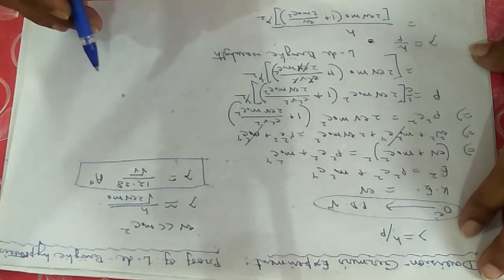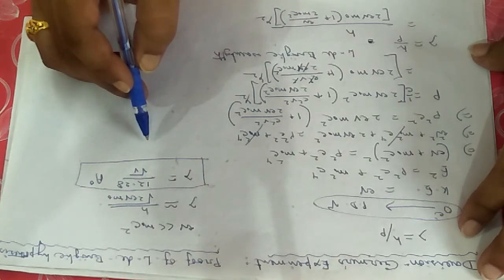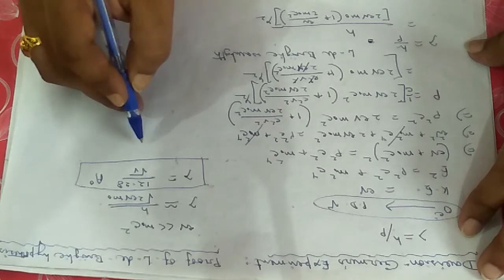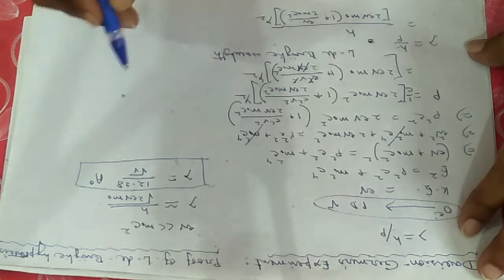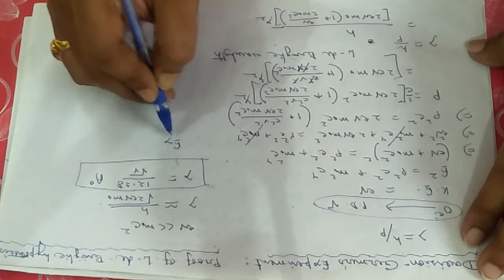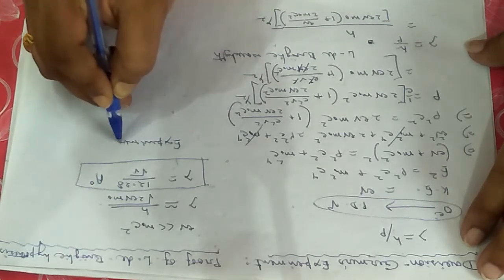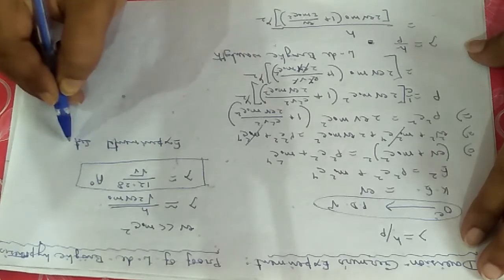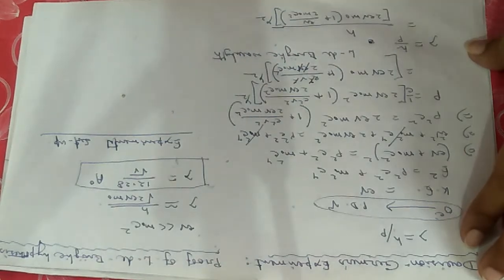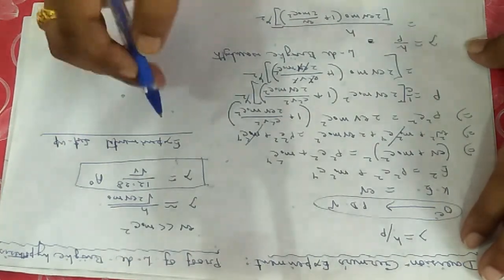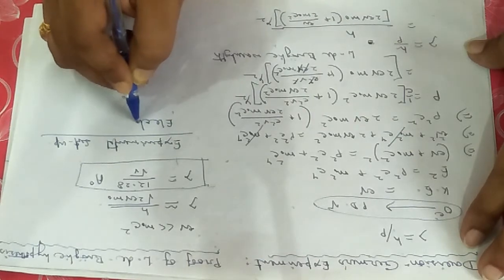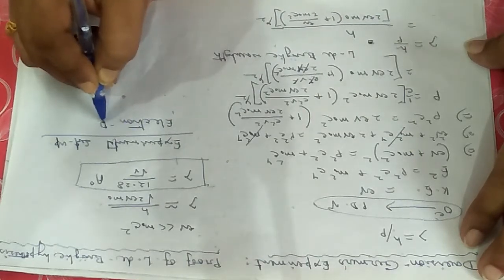First, let me sketch the experimental setup. It is done with a single crystal of nickel and with electron beam diffraction.